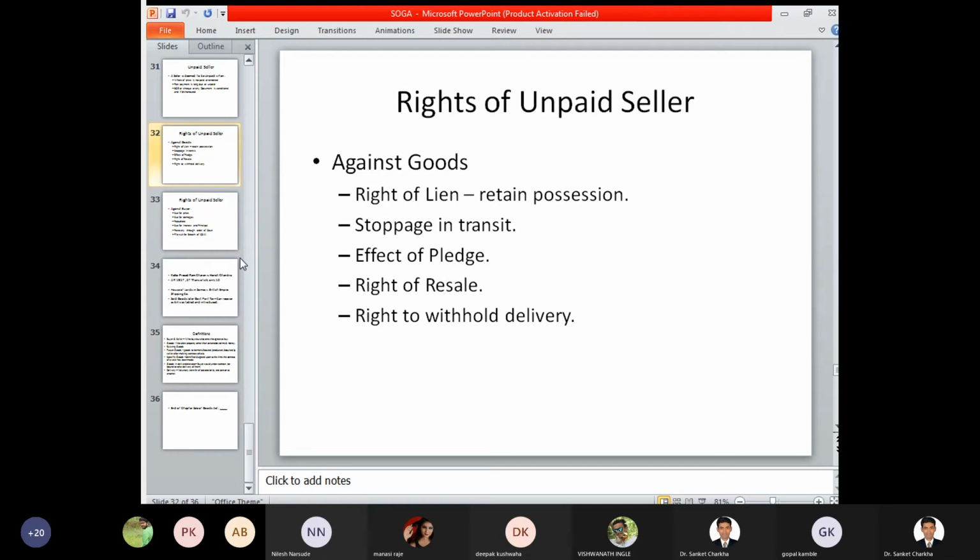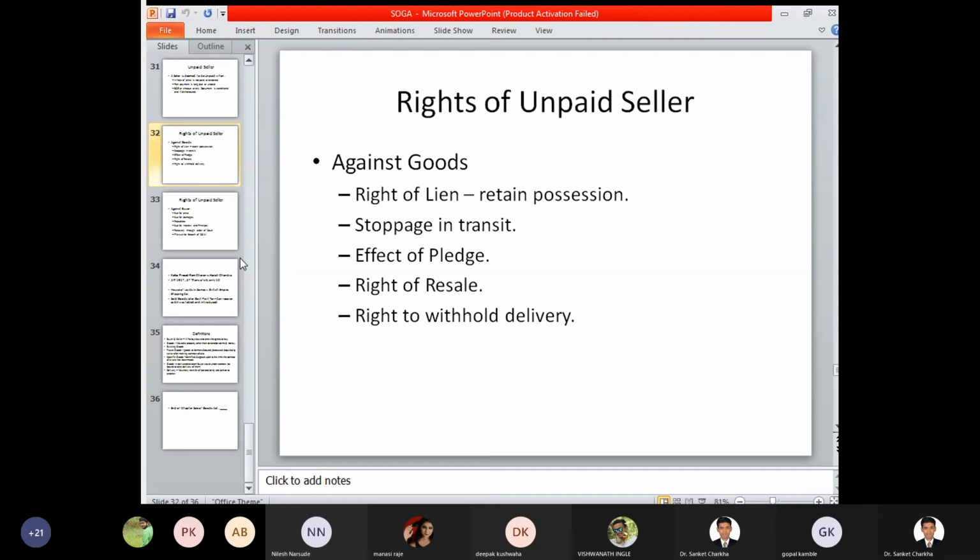Stoppage in transit. So if at any stage he feels that a bill of exchange or promissory note has been dishonored, then if the goods are in transit, if the goods are being transferred from one location to another location, at this stage also the seller can give an order for stoppage of the goods at the transit level. So we have to identify if the goods are moving from one place to another, that is, if the goods are yet to be delivered and the seller feels that the payment will not be made and he will remain unpaid, then he can stop the delivery of the goods and services.